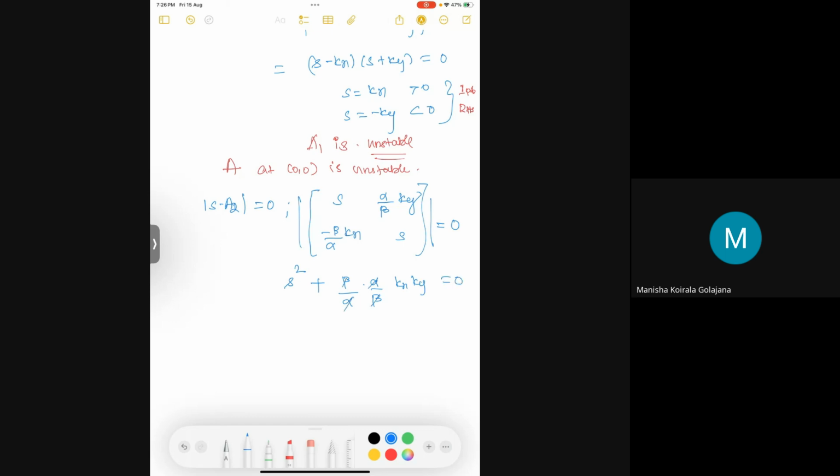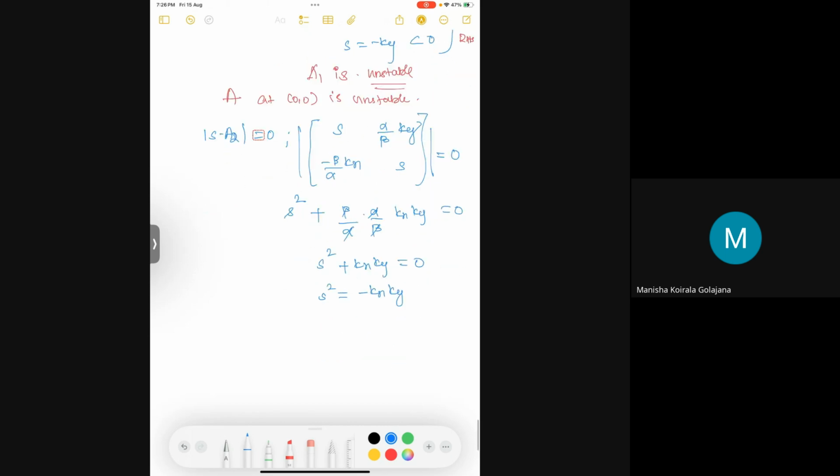This will go to s square plus kx ky equal to 0, so s square is equal to minus kx ky. These are constants only. So s is equal to the root of kx ky times i.